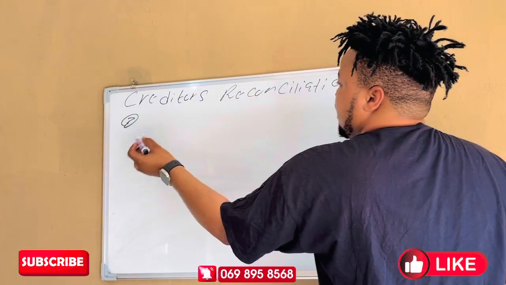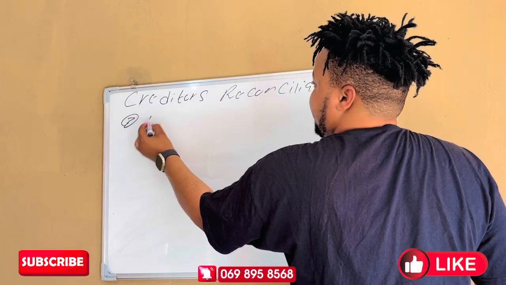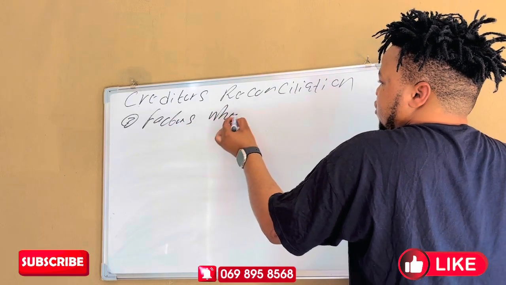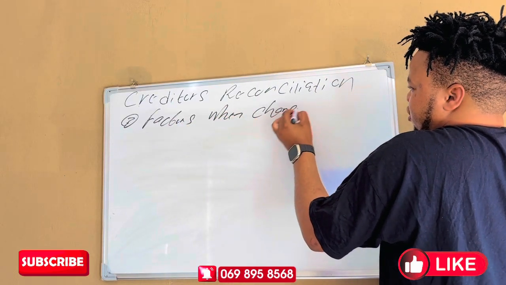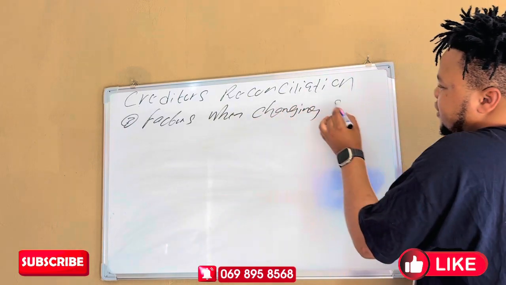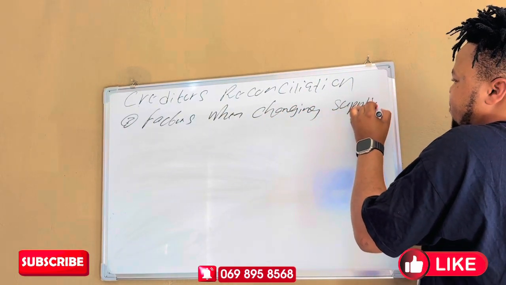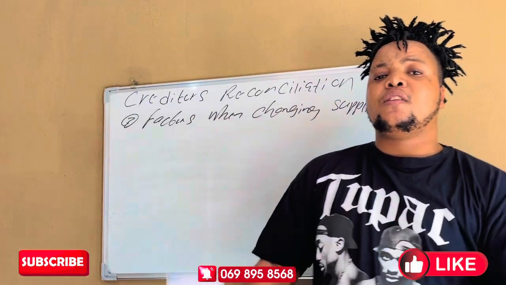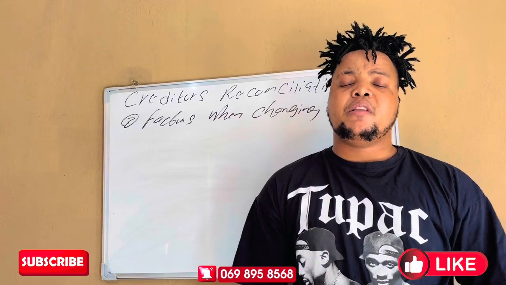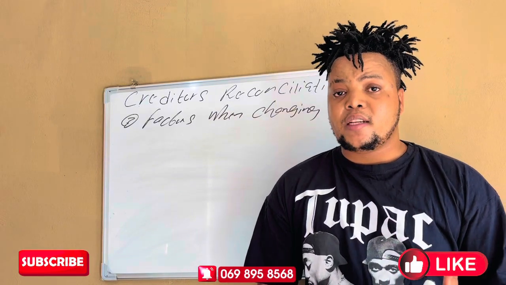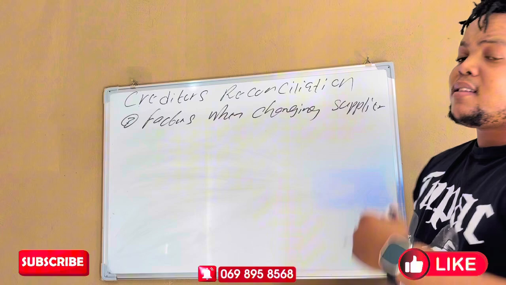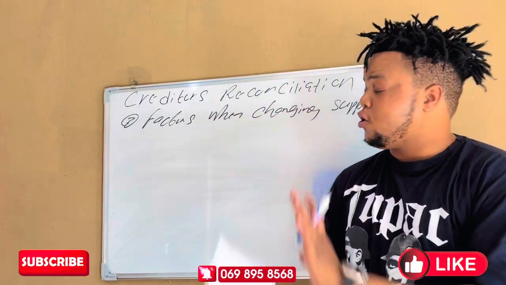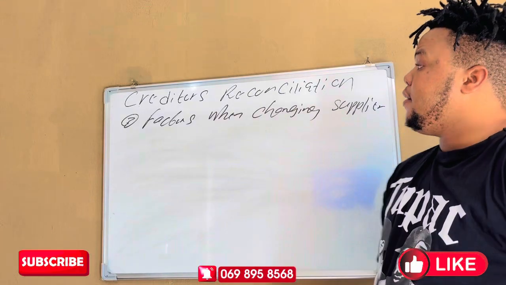Aspect number 3 is about factors when changing supplier. So this question might come: what are the factors that the owner needs to consider if they want to change their supplier? Maybe you are not satisfied with the service of the current supplier, and then what are the factors that you need to consider in order to select the best supplier?